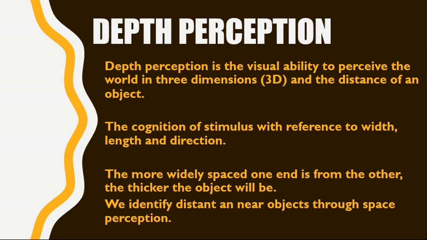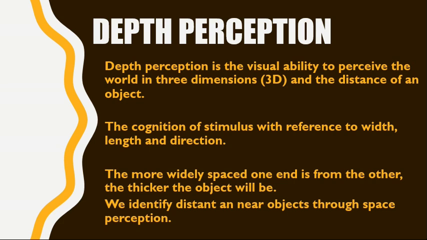When we know stimulus in terms of length, width, thickness, and depth, this is called space perception. When we are able to look around the world in three dimensions, looking at things with regard to their width, length, direction, depth, or thickness.